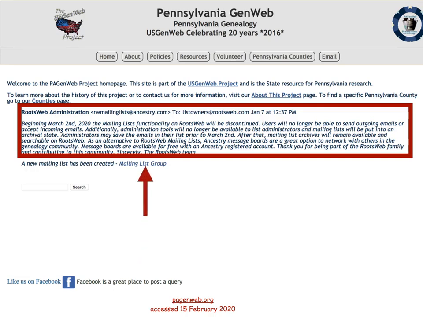Read and follow the instructions. Also note that the USGenWeb Project has a Facebook page. This group was created in 2015. It is a private group, so you will need to join. So let's take a look at what is under the Resources tab.